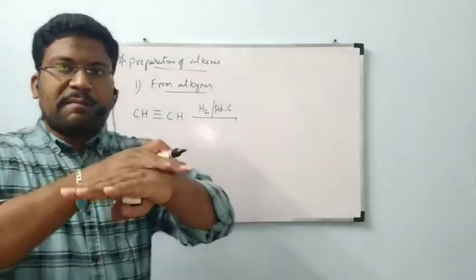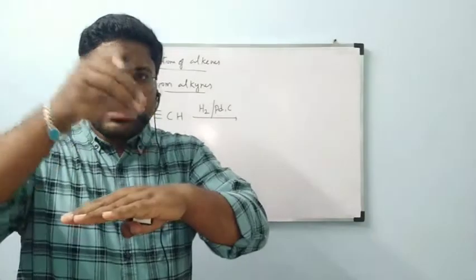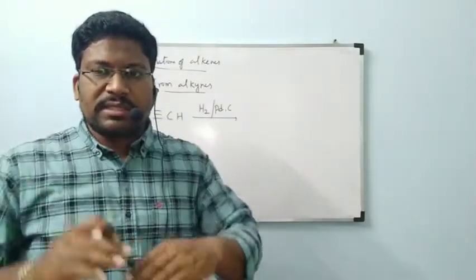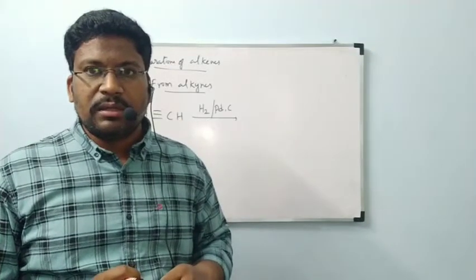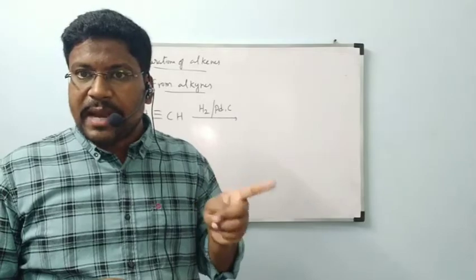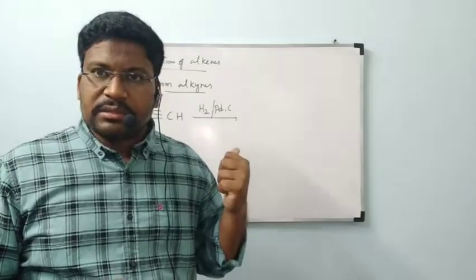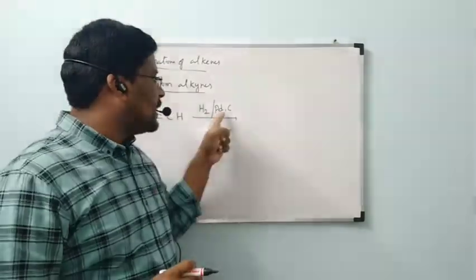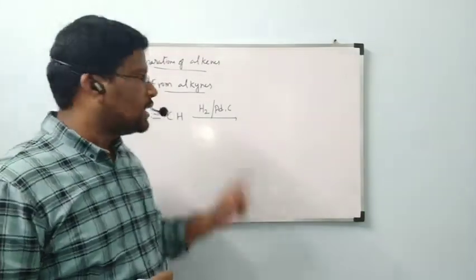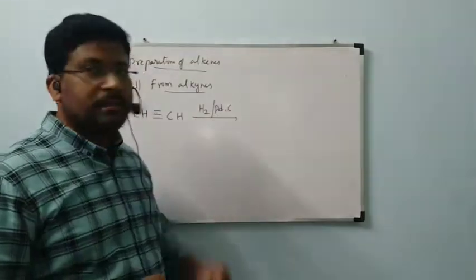On the surface of palladium charcoal, this hydrogen gas will sit. Adsorption is only a surface phenomenon. Already we have seen this type of example with hydrogen and palladium, platinum, nickel. Like that here also, but this is palladium on charcoal. Charcoal is nothing but carbon only.